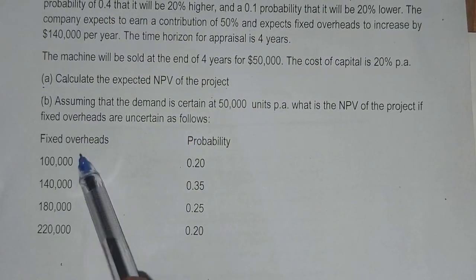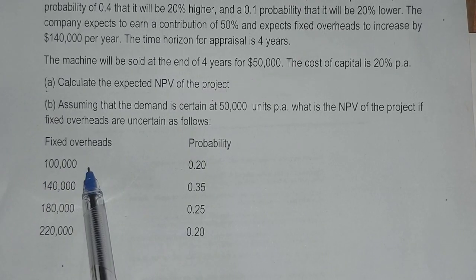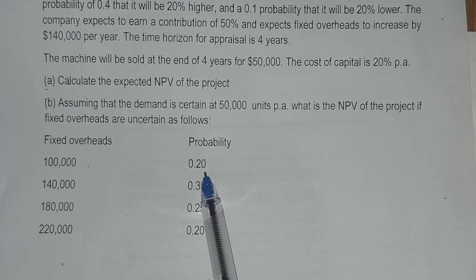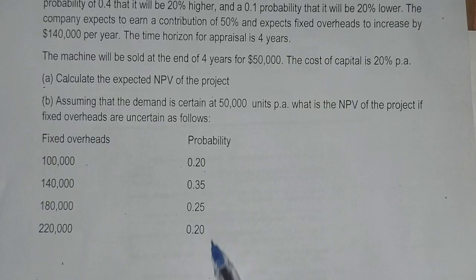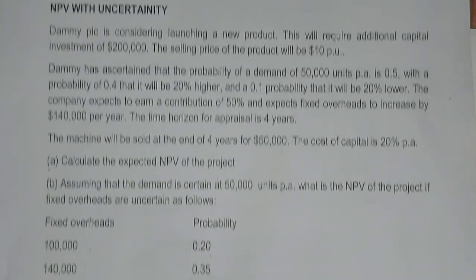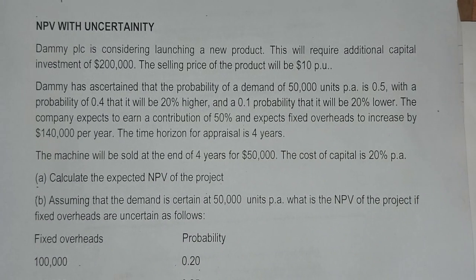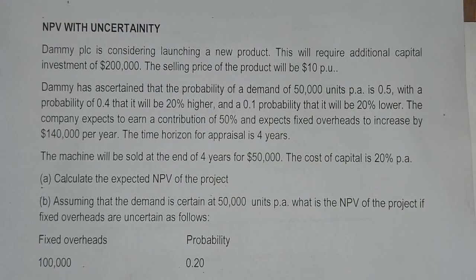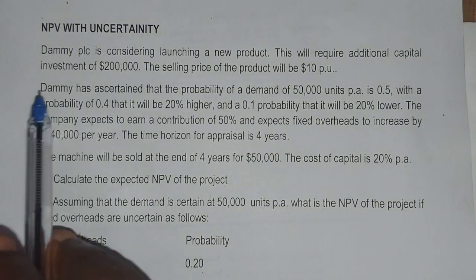You have been given 100,000 and these are the probabilities accordingly. Please, you can pause the video and read through this question. Having done that, now let's start.